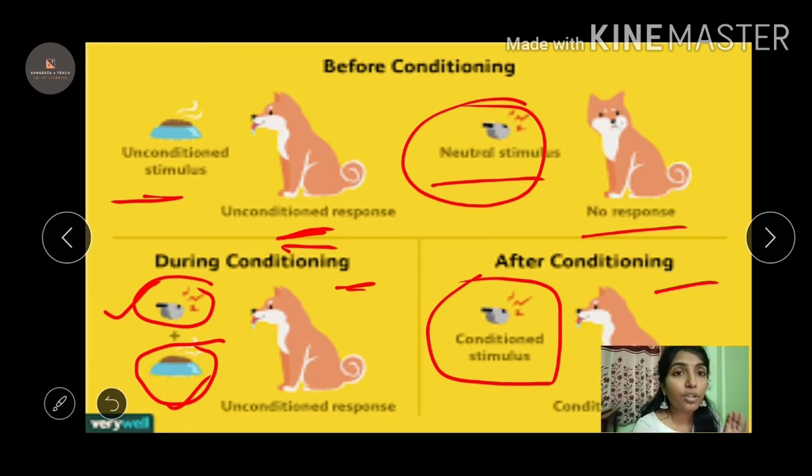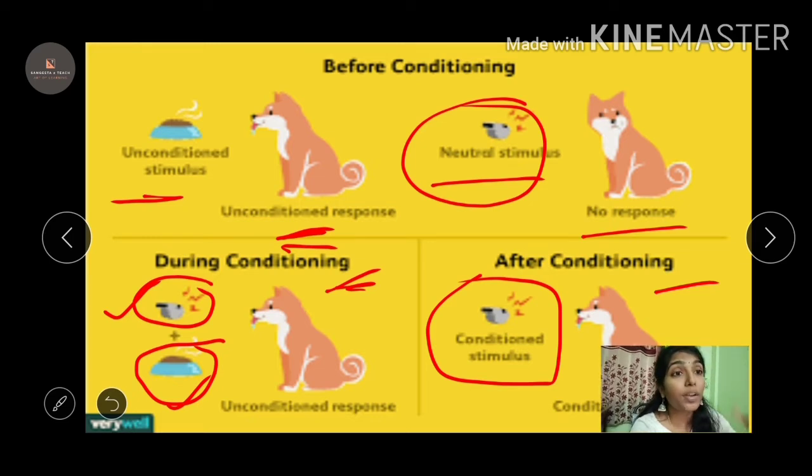This is the way I'm going to train. I'm applying a condition of ringing the bell along with the unconditioned stimulus. Ringing the bell is a conditioned stimulus and the food is an unconditioned stimulus. Conditioned is the bell. Unconditioned is the food. And the response during the condition is seeing the food, it will respond. Unconditioned response. Whereas after conditioning, there is no food, but whenever I give the bell, it will start to salivate